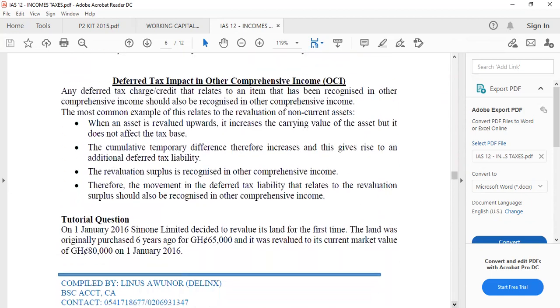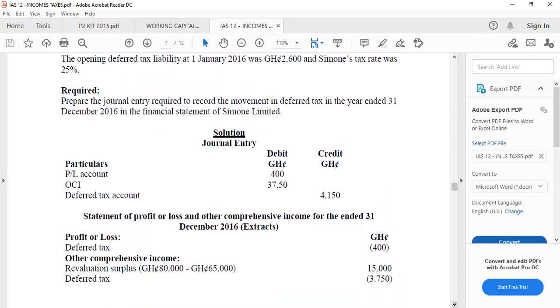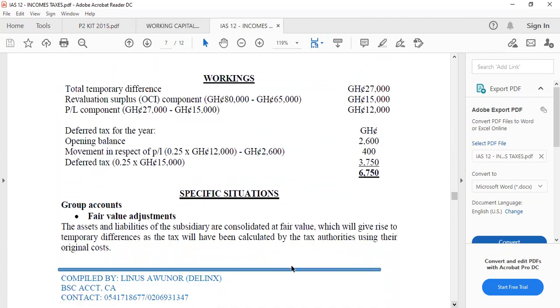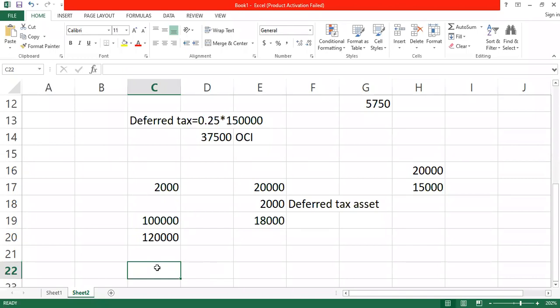We have done the impact of this one. Let's look at special cases before we solve some questions. Let's look at special cases where we have issues of deferred tax. The first one is group accounts. IFRS 13, which is fair value measurement, states that at the date of acquisition, all the assets and liabilities of the subsidiary company must be measured to what? Fair value. Must be measured to fair value.